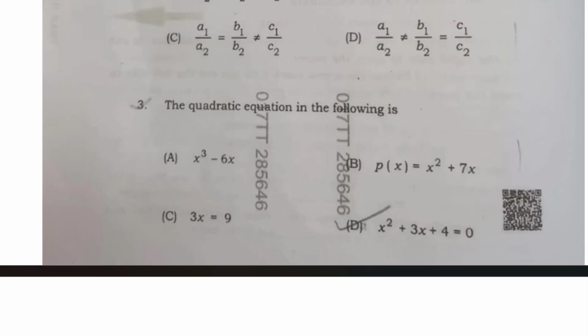Next, question number 3. The quadratic equation in the following is... See here, a quadratic equation will always be in the form ax square plus bx plus c is equal to 0. You have to match the given options with this equation. Now this is not, even this is not, even this is not, this is a polynomial, right? This is a quadratic equation. So option D, x square plus 3x plus 4 is equal to 0. That will be your correct answer. Okay.